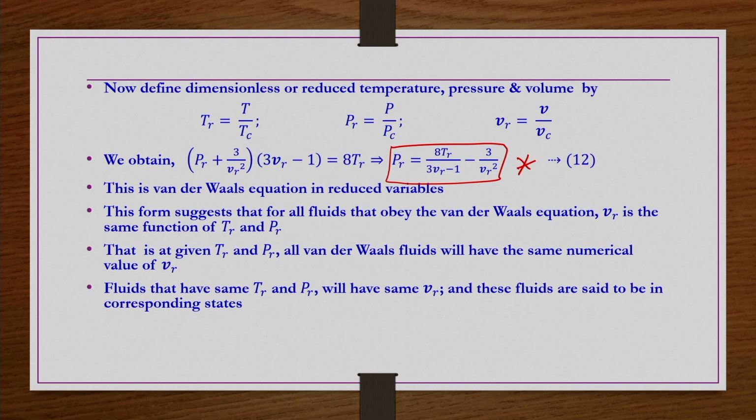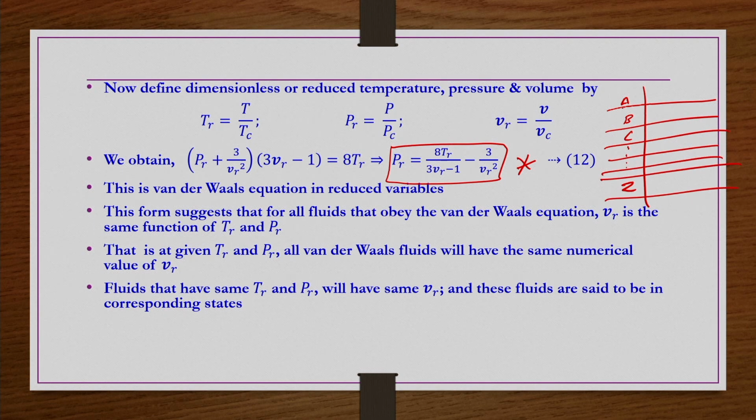Fluids that have the same Tr and Pr will have the same Vr, and these fluids are said to be in corresponding states. Now let us say capital A, capital B, C and so on, a number of gases, are obeying the van der Waals equation of state.